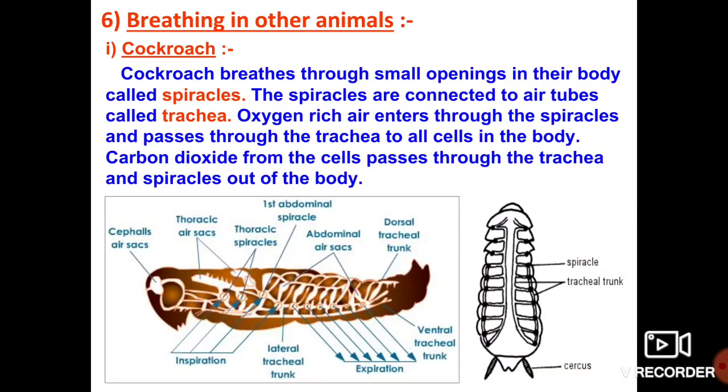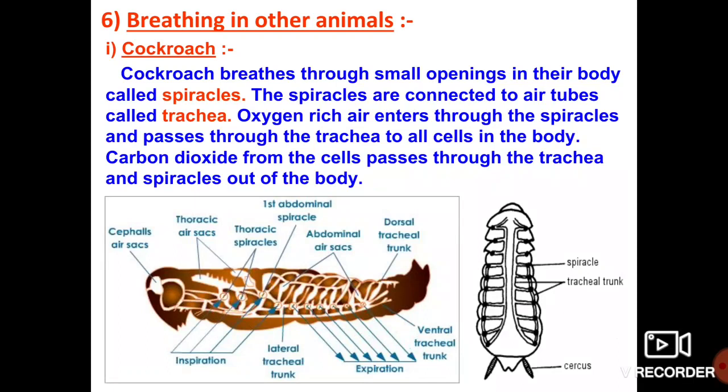Dear children, I hope you are watching the image on your screen. Here the cockroach breathes the air with the help of small openings present on the body. We call them spiracles.